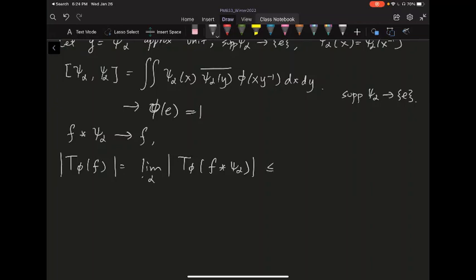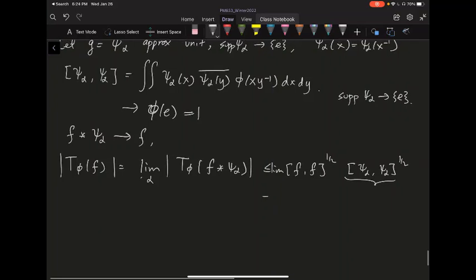And this one is going to be bounded above by ⟨f, f⟩ to the half, okay? You take the limit, and then you have ⟨psi alpha, psi alpha⟩ to the half. That's by the Cauchy-Schwarz inequality. But when you do ⟨psi alpha, psi alpha⟩, we showed that's converging to 1.